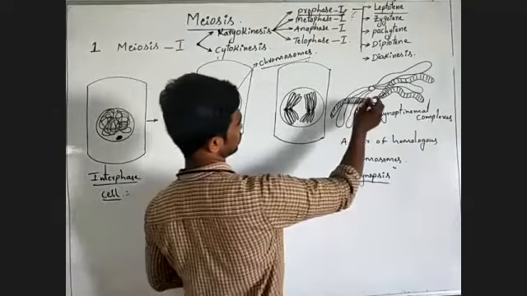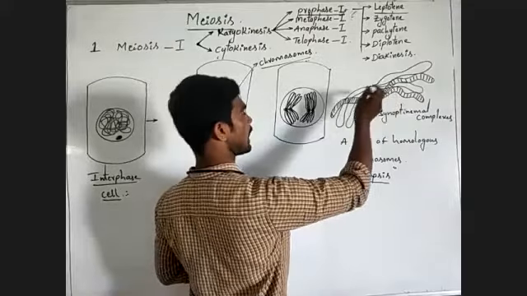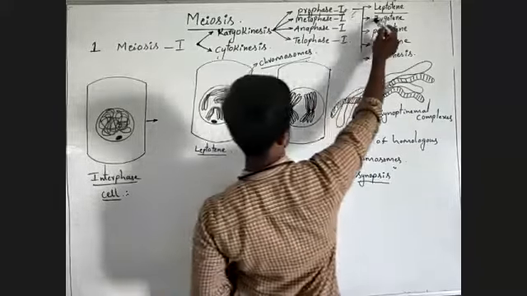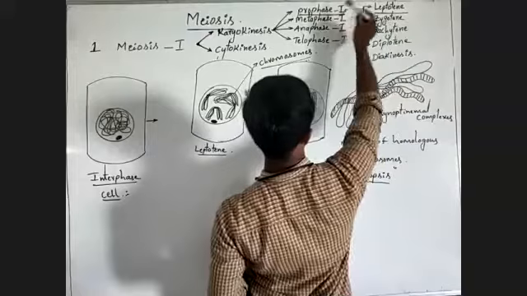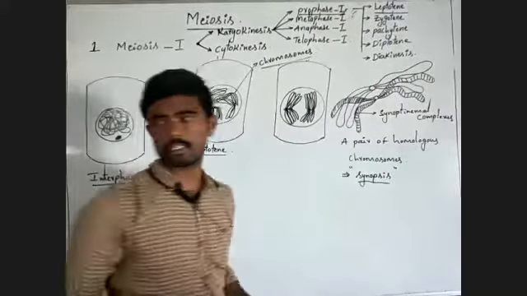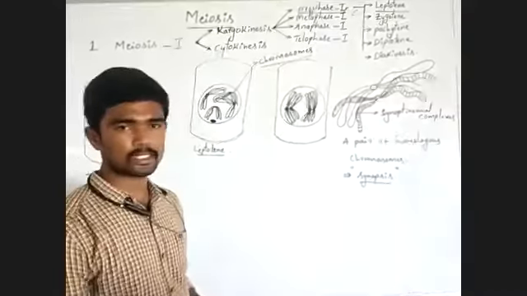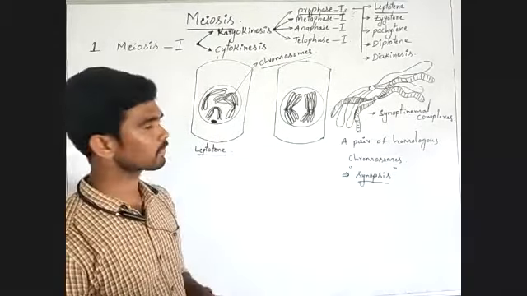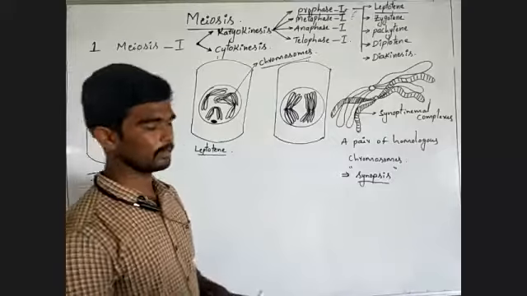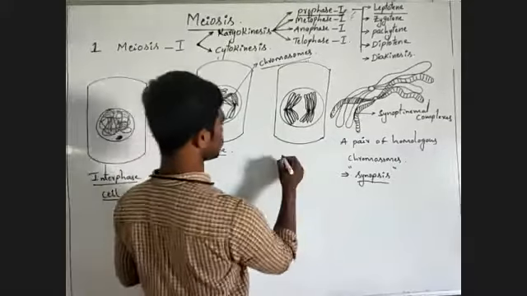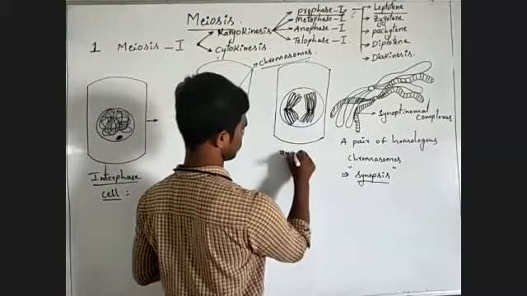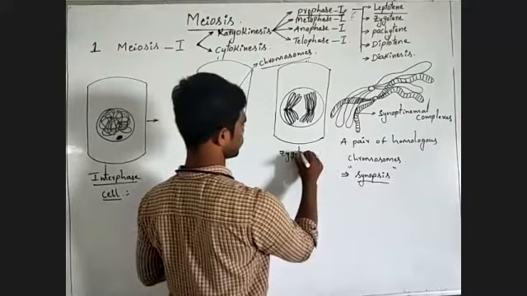This type of pairing process occurs during the second step of prophase 1, that is zygotene. Understanding? Next, this is the second one, zygotene.